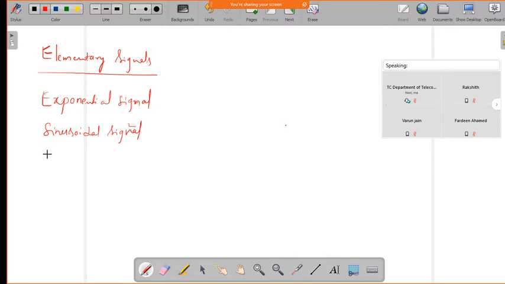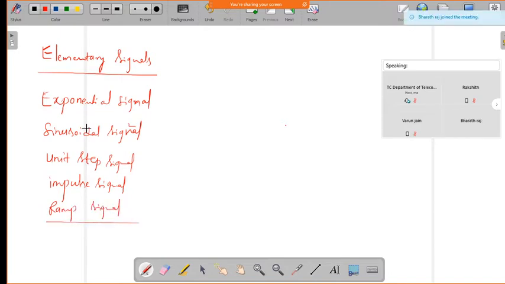Next is the unit step function, which we have already discussed some information about. Then the unit step signal and impulse signal, and also the ramp signal.